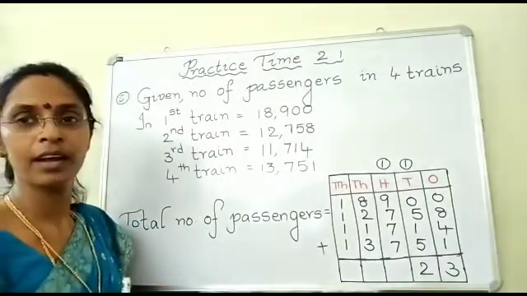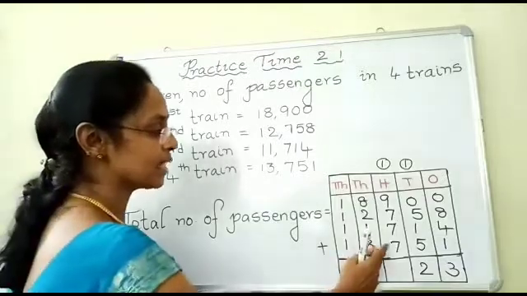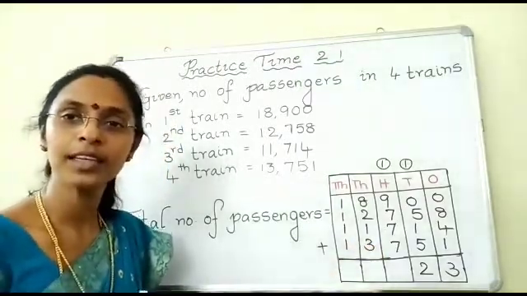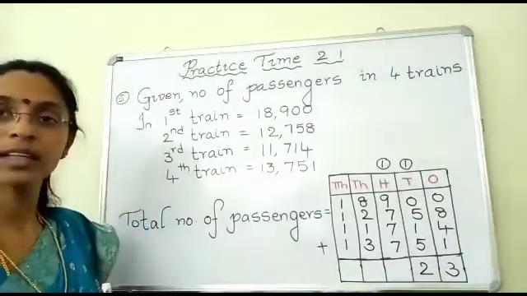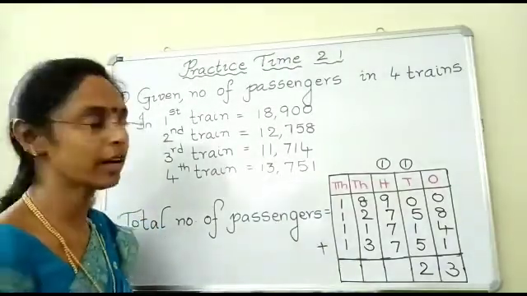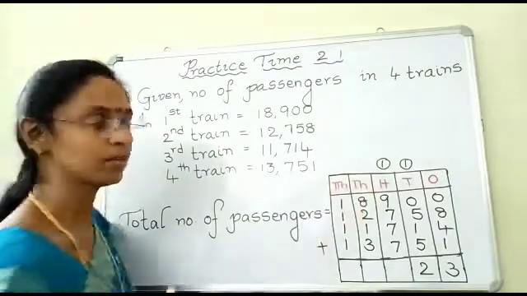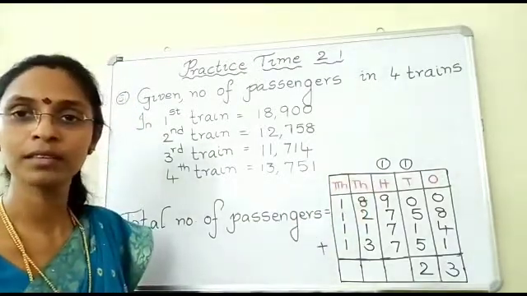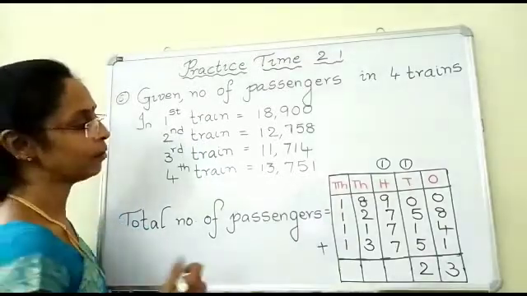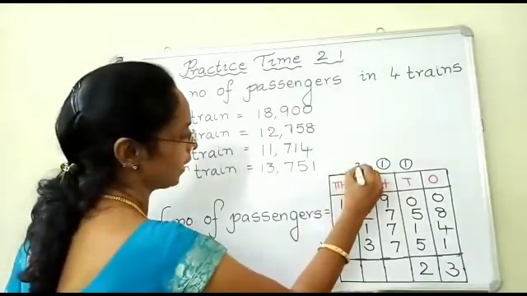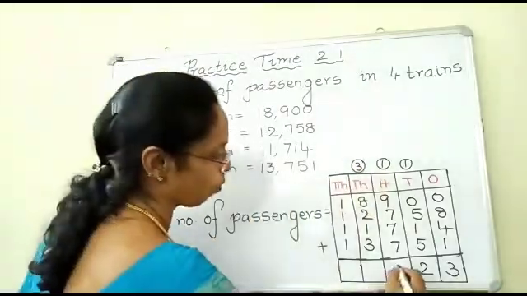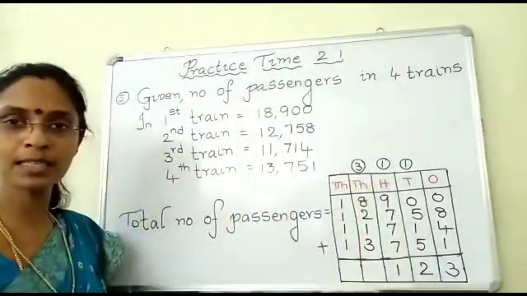Very good, children. Now, if you add 7 to 23, how much you will get, children? Yes, you will get 30. Okay, children. Now you have this 1 here. 30 plus 1 is how much, children? Yes, 31. So, place 3 in thousands place and 1 in hundreds place.